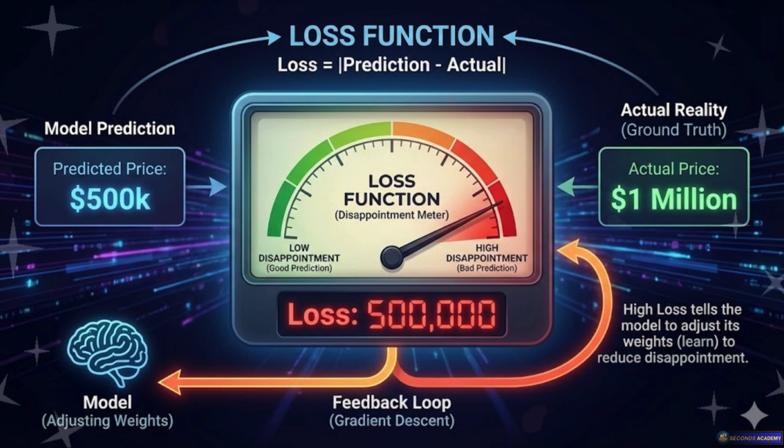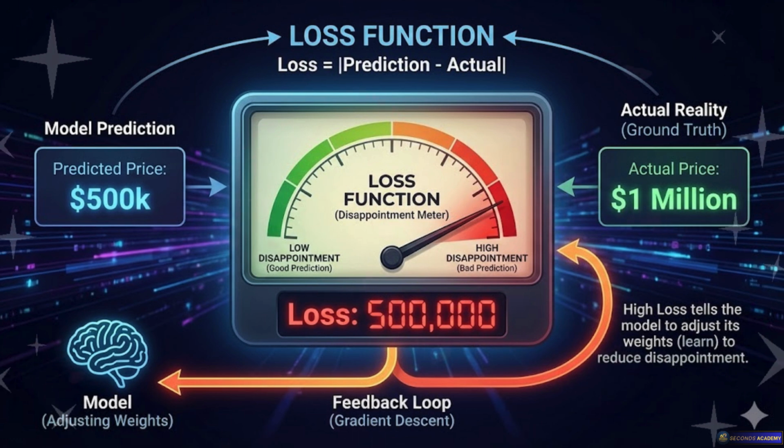Exactly. But is the goal just to get that specific number to 0? Ideally, yeah, right. 0 disappointment. Yes, but the loss function gives us something much more valuable than just a final score. It gives us direction. Direction, like a compass? Exactly like a compass. If the loss is huge, the compass is screaming, whoa, you are way off, turn around. If the loss is small, it whispers, you're getting warmer. Keep going just a little bit more in this direction.